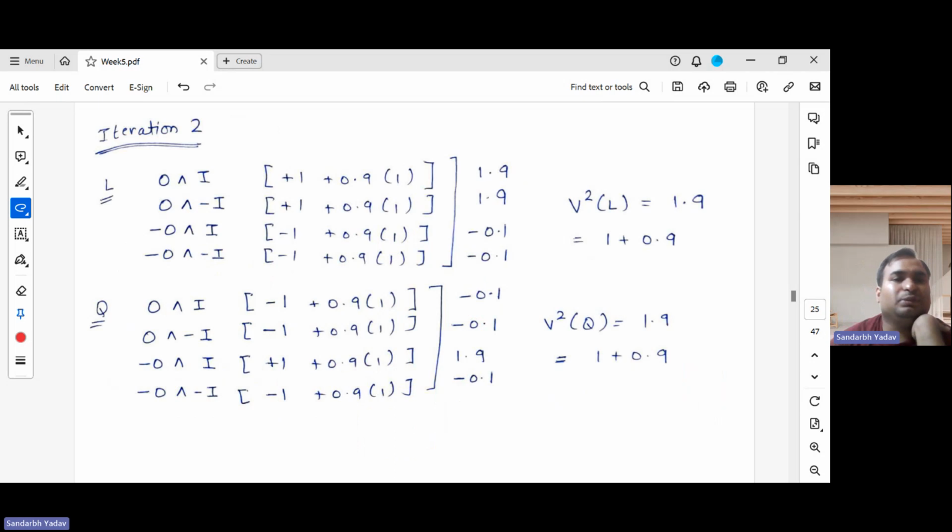Again, we do the second iteration. In the second iteration, we will be using V1 here, not V0. V1 was 1, 1. Again, both states have the same value. So this remains the same, and the gamma discount factor remains the same. Again the same rewards: if we are playing organ, in this case the first two actions give +1, and for the other two actions it's -1.